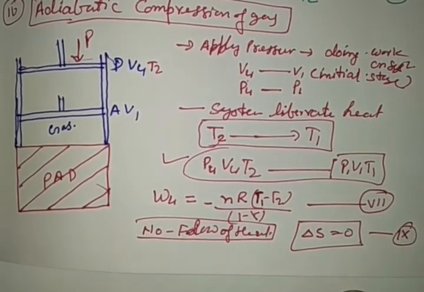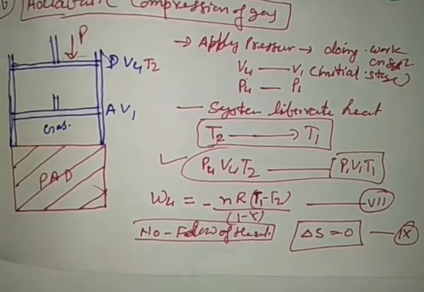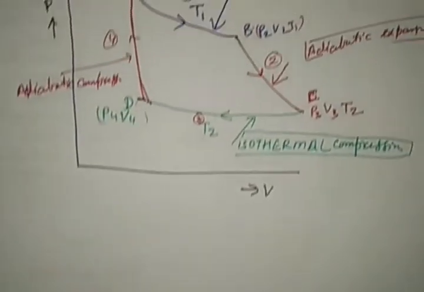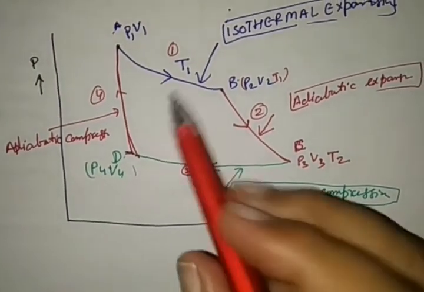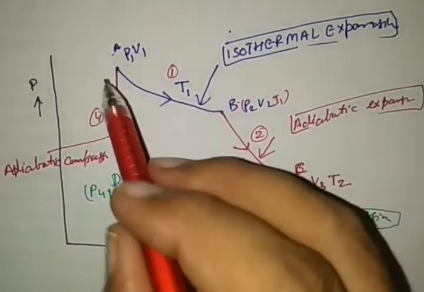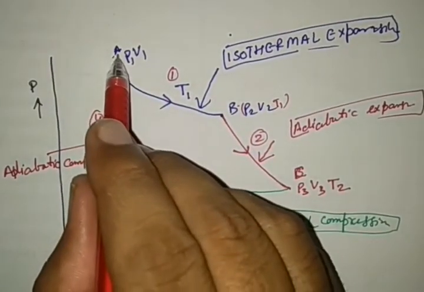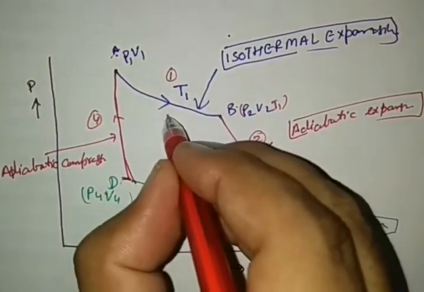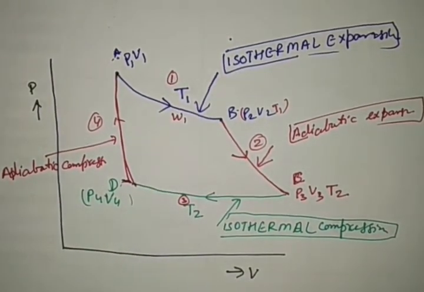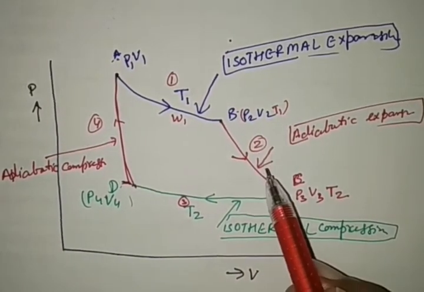So this is the work done in all four processes and the change in entropy in each process. To see this in the cyclic process, let us see the graph once more. See this graph very carefully. In it, work from A to B is W1, the amount of work done by the system during isothermal expansion.